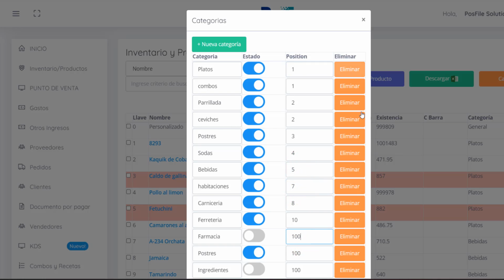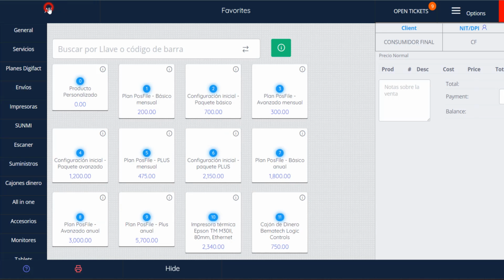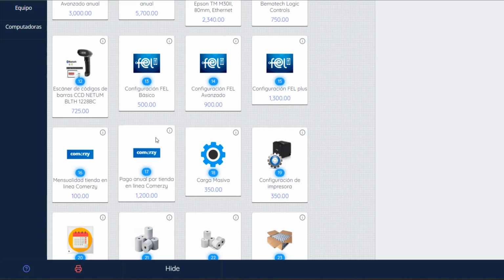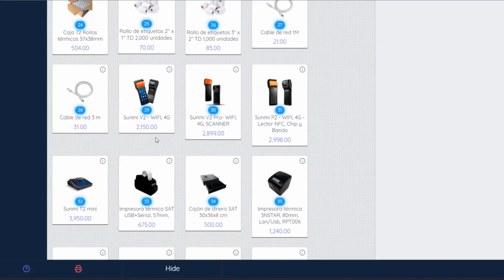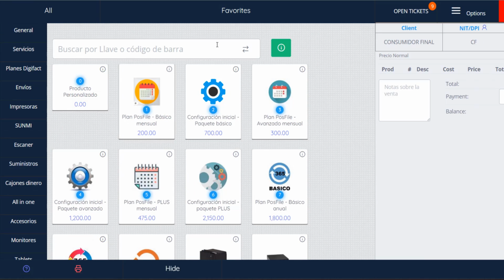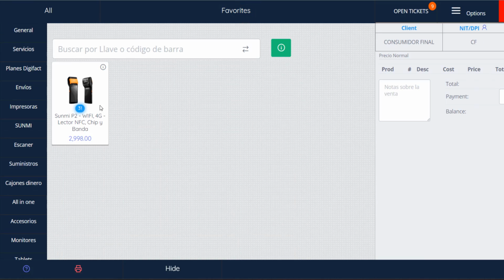Top functions. All. This option displays all available products in the inventory. It's recommended for use when the number of products is moderate, as a large inventory can slow down page loading. Favorites allows you to add best-selling products or those of special interest for quick access. This setting can be adjusted from the point-of-sale options menu.